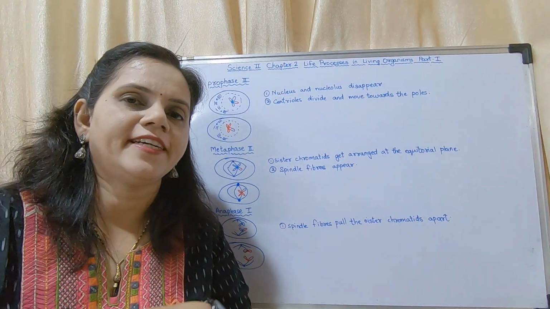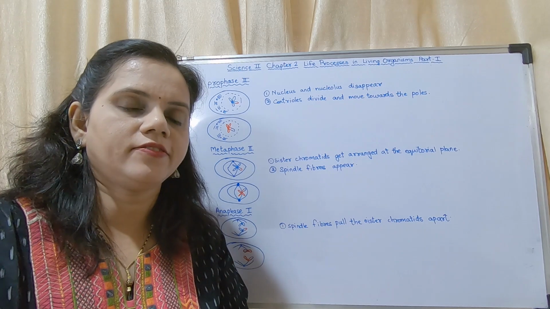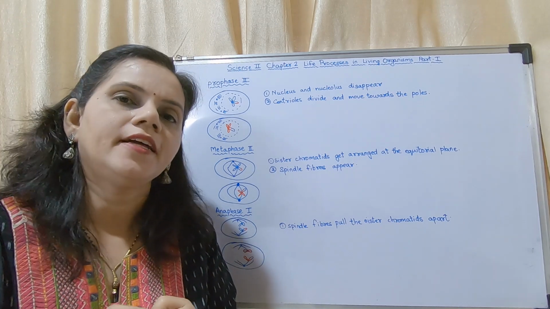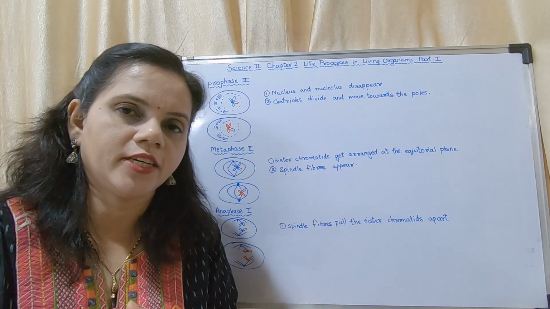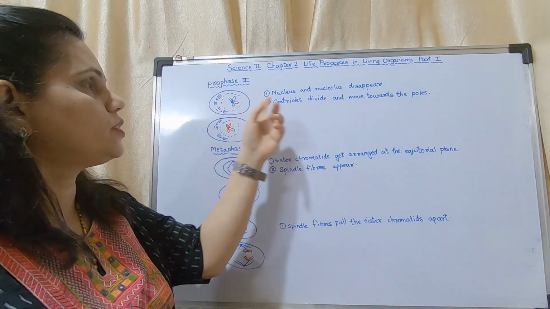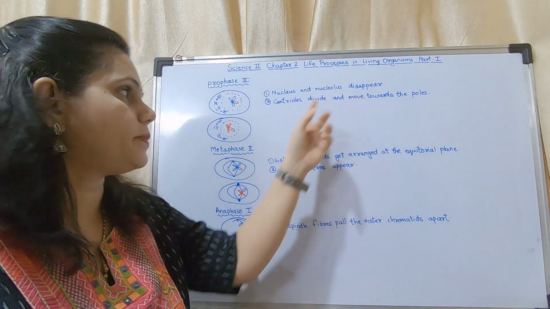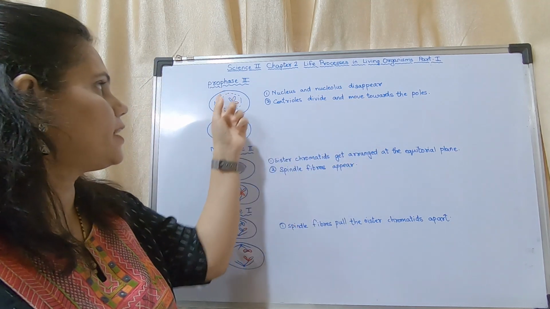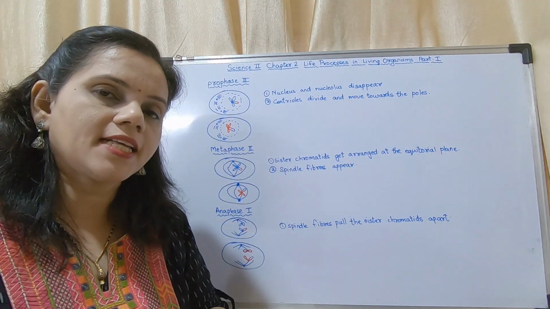So till now the friends have got separated. Okay, in the first phase friends have got separated. Now in the second stage, sisters are going to separate. So this is prophase 2. In prophase 2, the nucleus and nucleolus disappear. Centrioles divide and move towards the poles, just as it occurs in